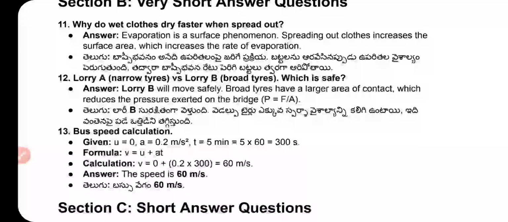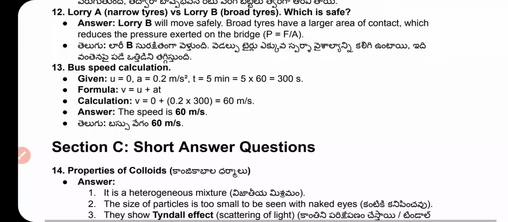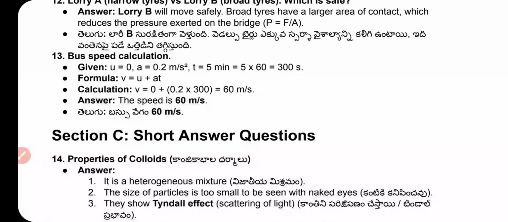Question number 11. Why do wet clothes dry faster when spread out? Evaporation is a surface phenomenon. Spreading out clothes increases the area, which increases the rate of evaporation. Lorry A, narrow tyres, versus lorry B, broad tyres: which is safe? Lorry B will move safely. Broad tyres have a larger area of contact, which reduces the pressure exerted on the bridge. P equal to F by A.